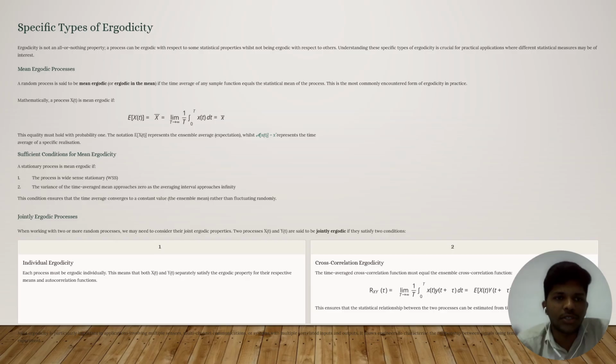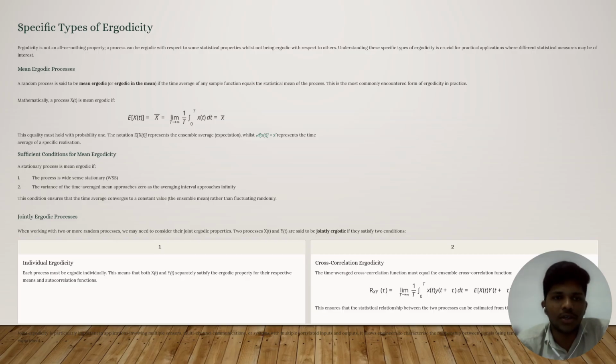Mean ergodic process. A random process is said to be mean ergodic, or ergodic in the mean, if the time average of a sample function equals the statistical mean of the process. This is the most commonly encountered form of ergodicity in practice.